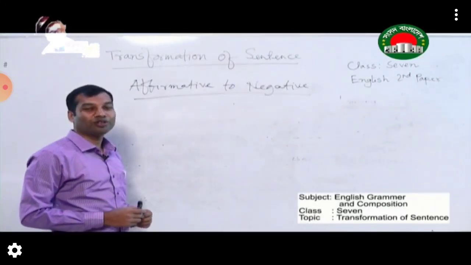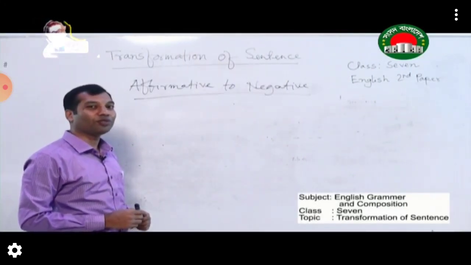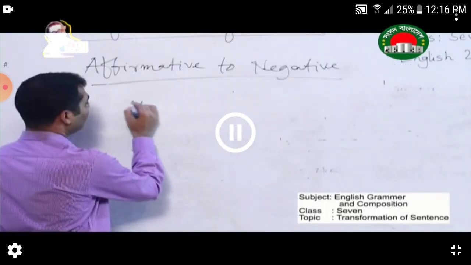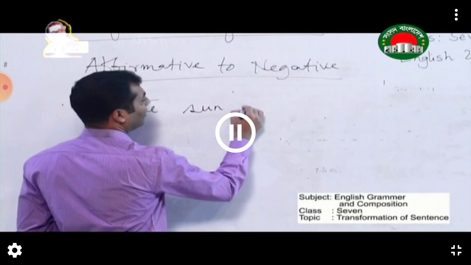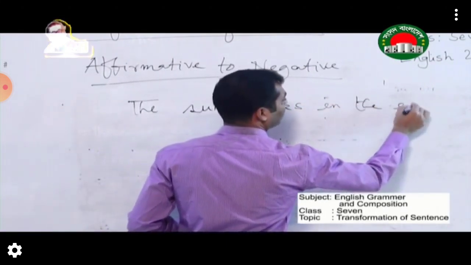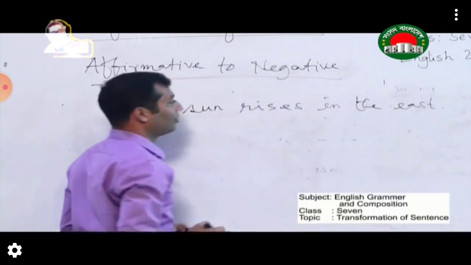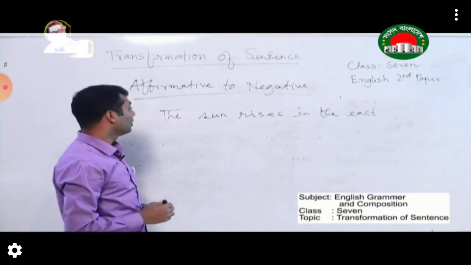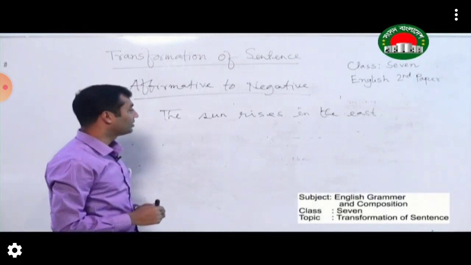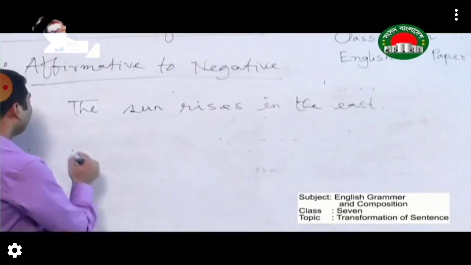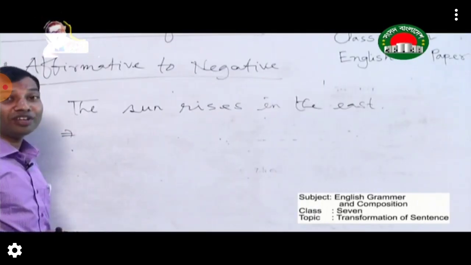Now we are going to talk about the last rule of transformation of sentences from affirmative to negative. So let me give you the example. The sun rises in the east. So this is an affirmative sentence, and this is the example of a universal truth. So if you see an example of universal truth, and if you want to make it negative, you have to do it by using negative interrogative.